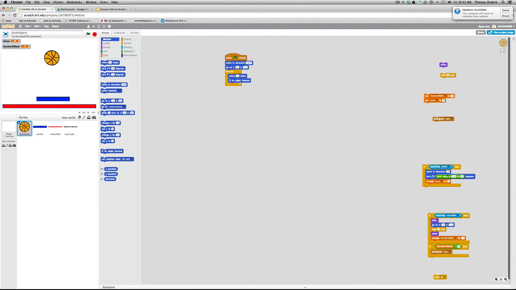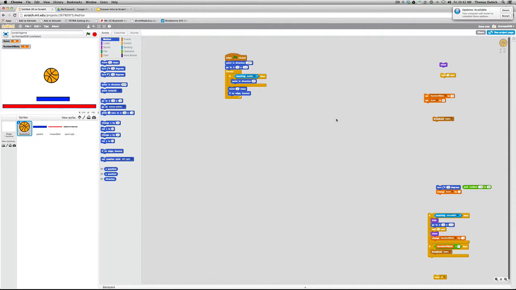Now, if I want to have it touch the paddle and bounce, I'm going to add this little bit of code right here. If touch paddle, point in direction 0. So now when I run my game, it's going to do this. Okay? Now, I'm going to get it so if it hits this red square down here, this red missed ball sprite I call it, it's going to disappear and go away.